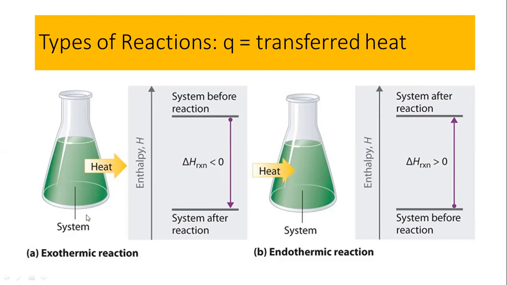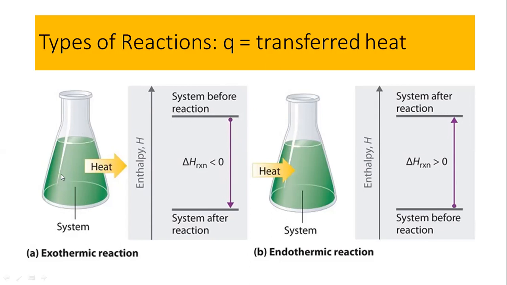But here it is not the question. This is simple. If heat is released, that means the energy is increased from this to this level, and if the system is releasing the heat, that means the system before the reaction is at the higher energy level.